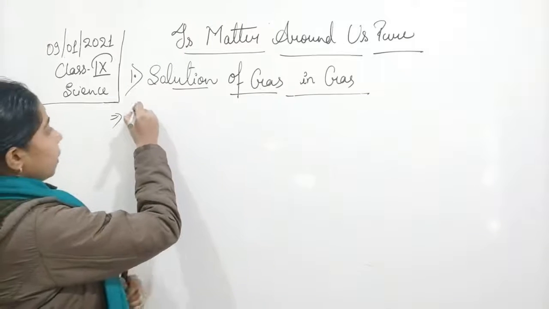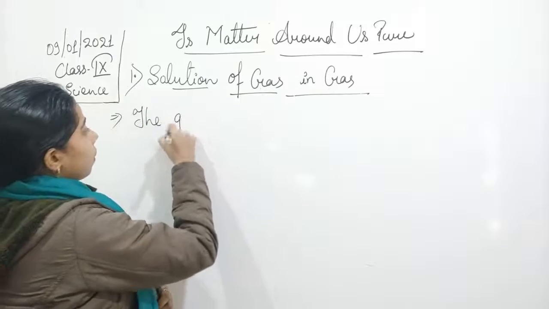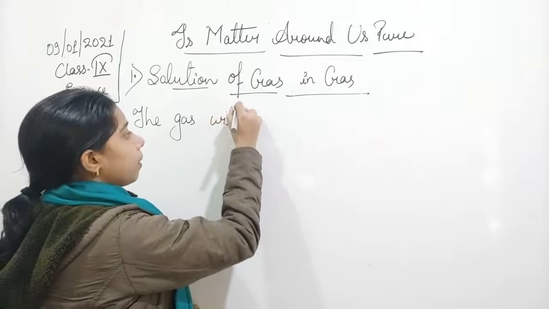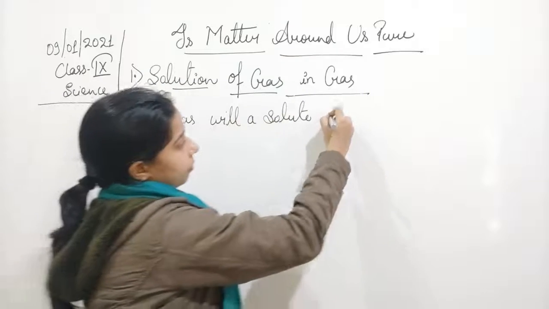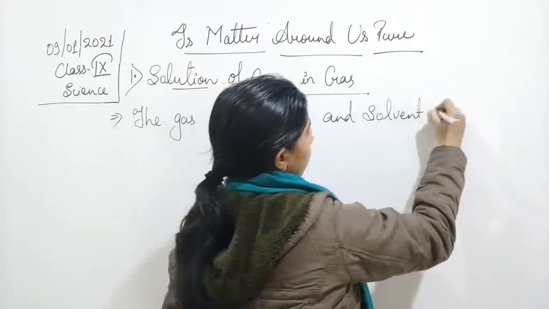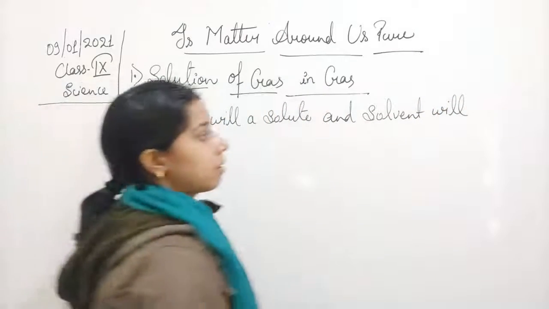So here the gas will be a solute, the solvent will also be a gas.